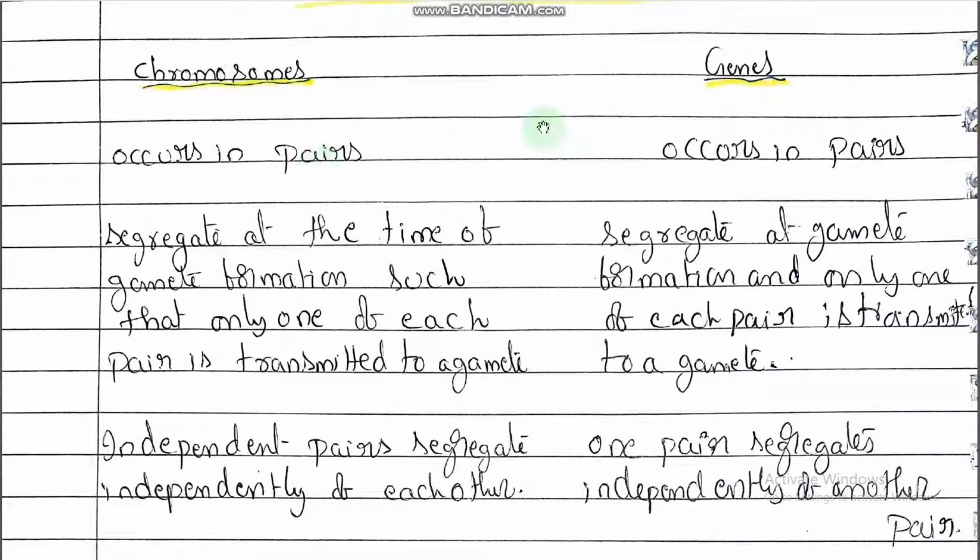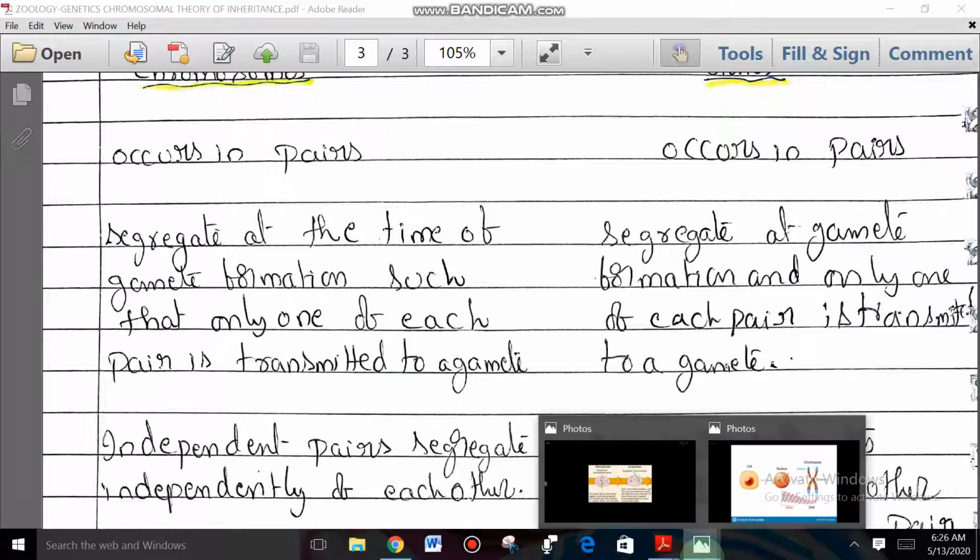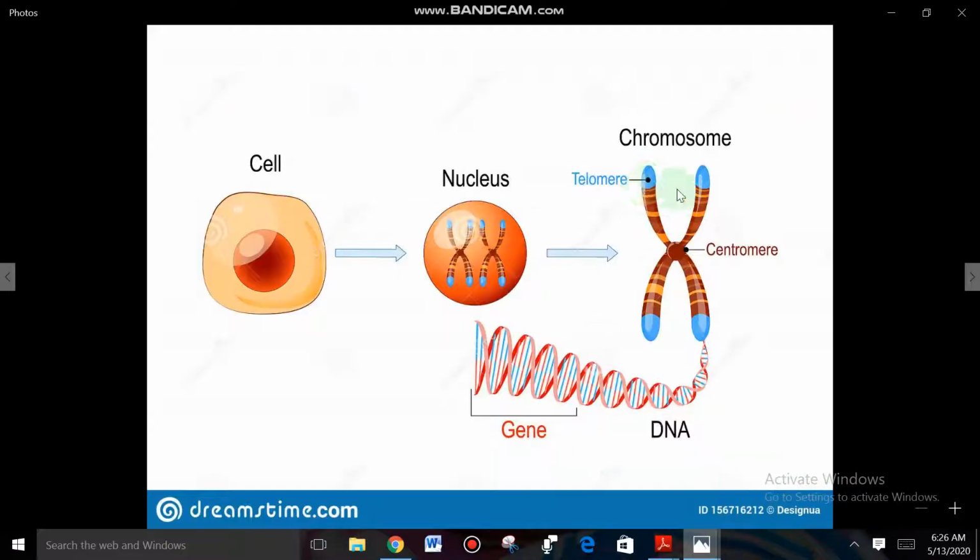Chromosomes occur in pairs and genes also occur in pairs, both occur in pairs only, right? In the normal condition they occur in pairs. At the time of cell division, those are separated, that is different, right? And they segregate at the time of gamete formation such that only one of each pair is transferred to the gamete. Whenever chromosomes occur in pairs, you can see the diagram and understand here. At the time of cell division, what happens? One of the pair is transferred to one cell and the other transferred to the other cell, right?